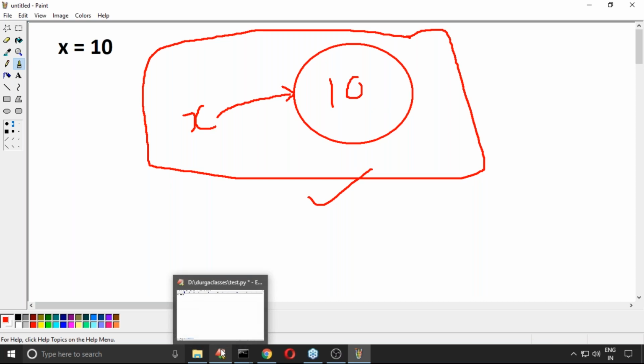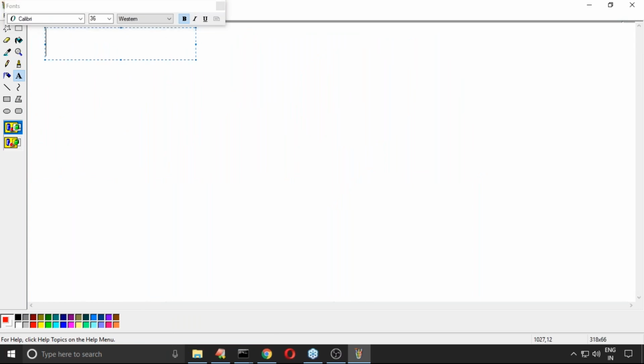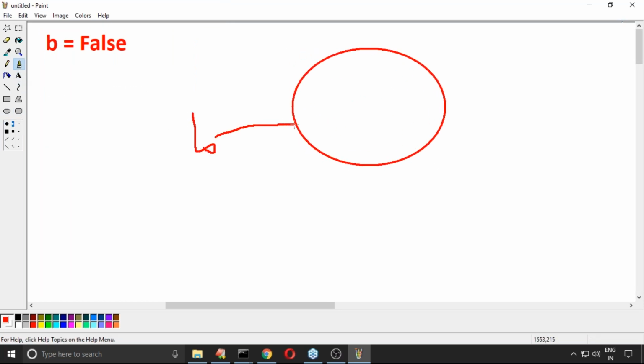Even a boolean value is the same. Suppose I take b is equal to False. Here False is an object, and b is the reference variable pointing to that object.